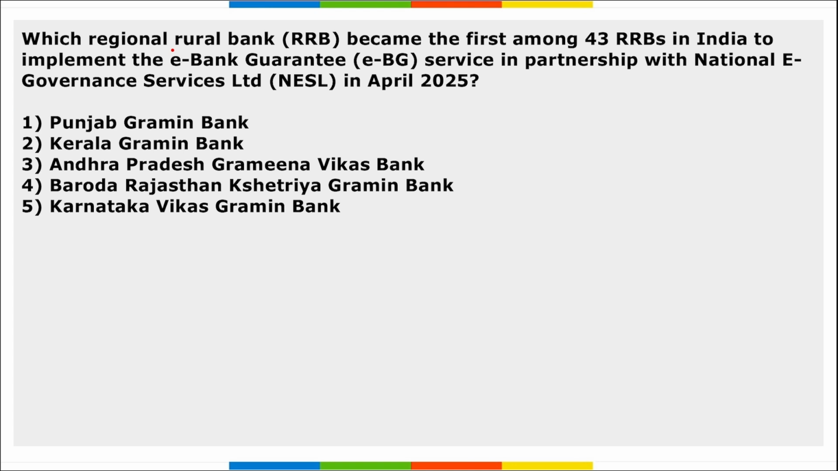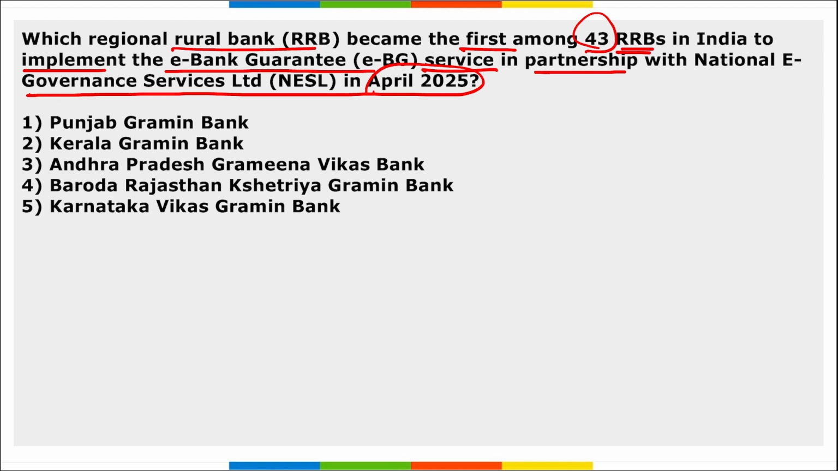Next, which regional rural bank became the first among the 43 regional rural banks in India to implement the e-bank guarantee service in partnership with National E-Governance Service Limited in April? So which regional rural bank? It is Karnataka Vikas Gramin Bank. Take a note of these, students. All these questions are very important, so do pay attention to them.